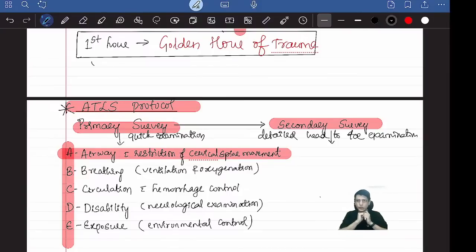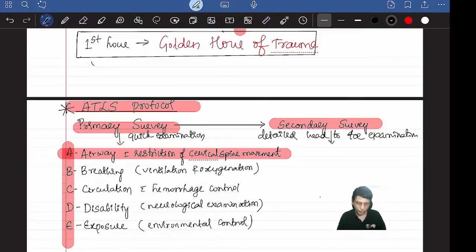They try to distract you like that only. The patient is having severe bleeding from the thigh and the patient is also dyspneic. So what will you do first? The options will be bleeding control, suturing, all those options. But your answer should be first securing the airway. This will be the question. I'll come up with so many examples at the end of the class. Then you will understand how the questions will be asked and how to answer them.